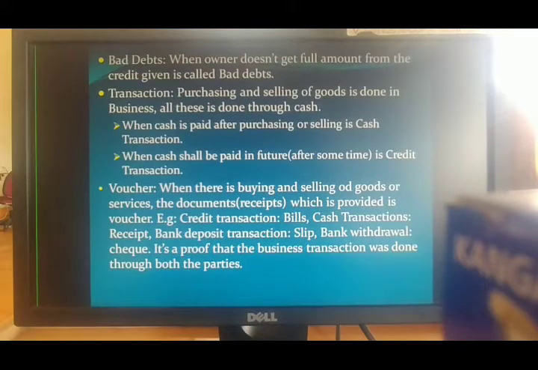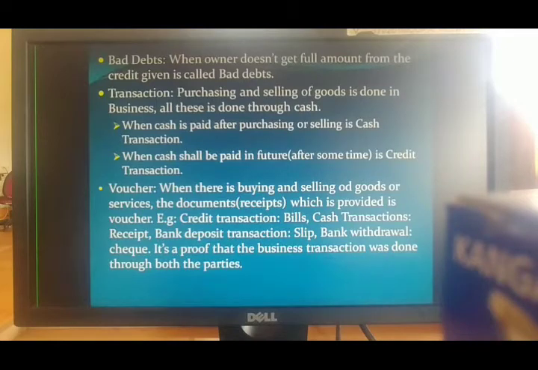Or if I am a retailer purchasing raw materials from my manufacturer or wholesaler, and I am immediately paying the cash for those raw materials, that is called a cash transaction because the transaction has been done through cash. Immediately I am paying, so that is called cash.